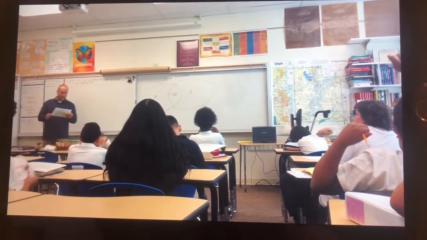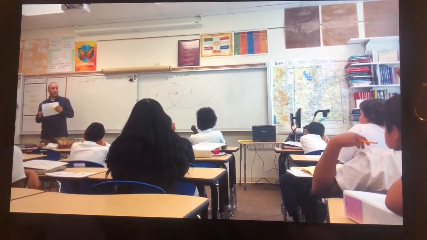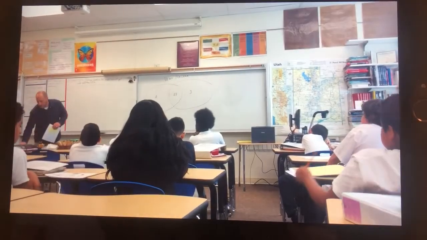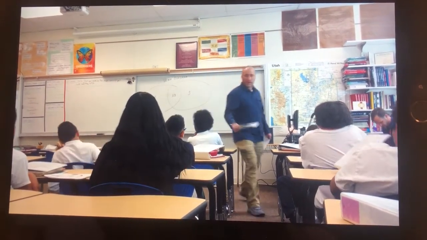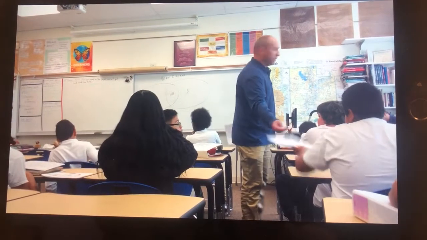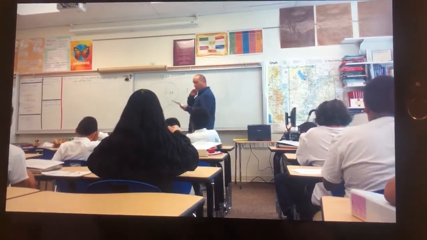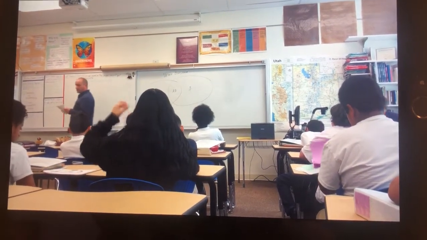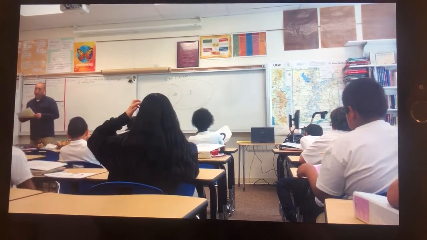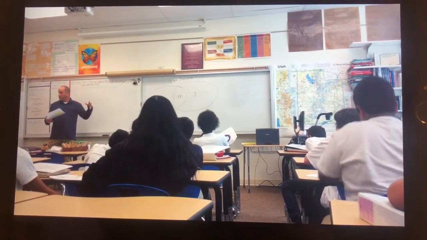So the first one is the executive branch, and that is what the President of the U.S. has. The big thing that America has, that dictatorships don't have, is that the President can't just make all the laws that he wants. So you guys see these circles and arrows going around? These things are called checks and balances. And what that means is that the President doesn't have ultimate power.